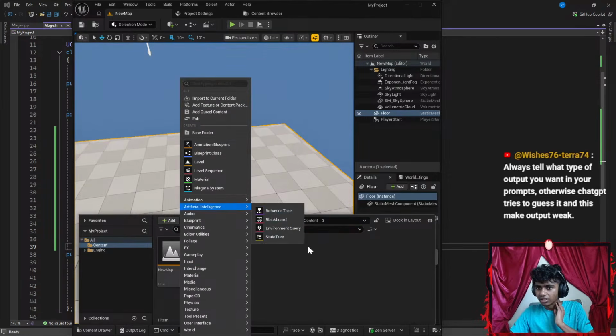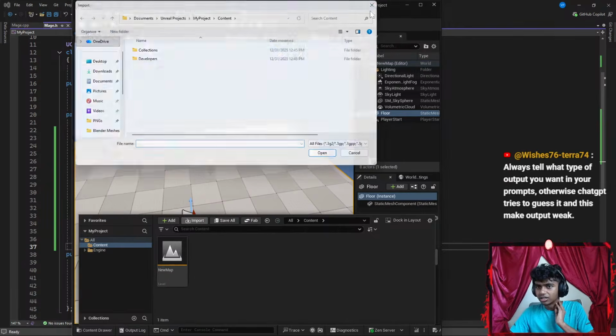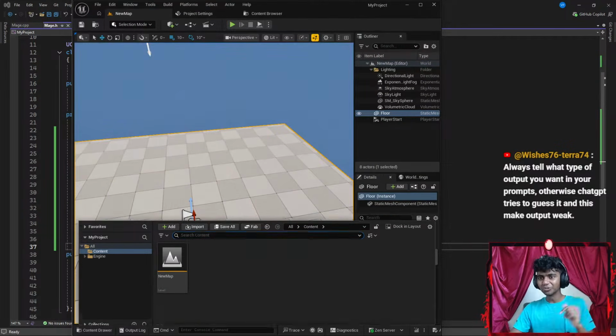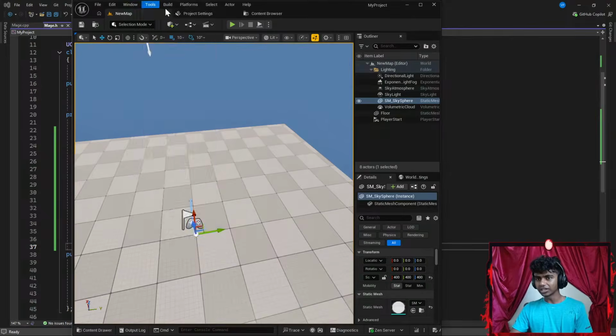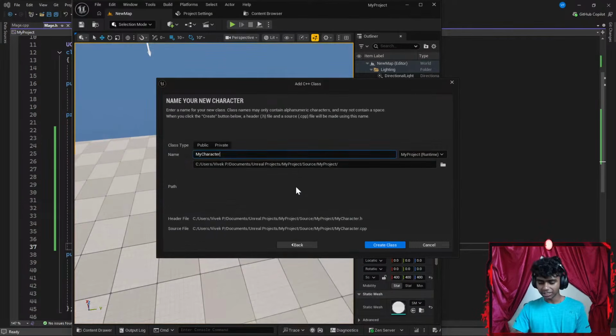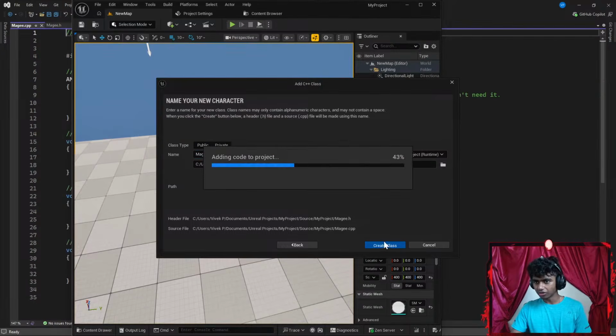Apparently my file didn't save because I did not hit save all. Can I go to add? I really lost my class up here. So maybe I should have saved all. This is kind of stupid actually. I could go to tools again. Let's go to new class. I'm going to go with character class. I'm going to name it Mage, but I can't use the name Mage. Let's go with Mage2. Actually, let's go with Mage. Let's go ahead and create the class.